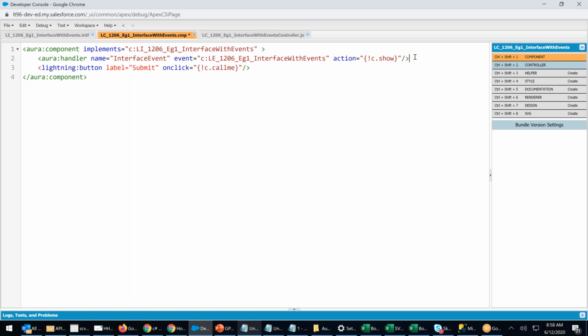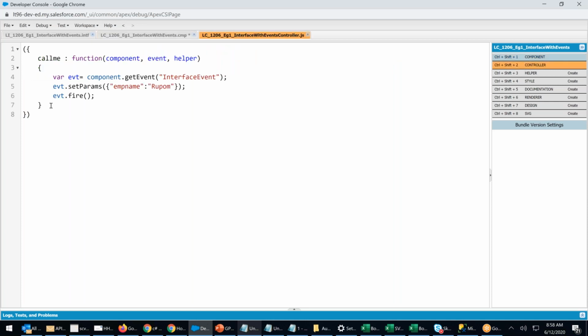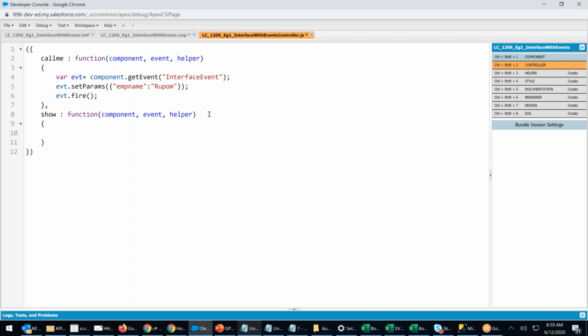C dot show. Nobody should get confused because we have already written this command when we are doing event or handlers. Now I go to my controller. Comma show. Copy. Control C. Control V. Two brackets. My show. Same as call me show. In the show, what I will do?